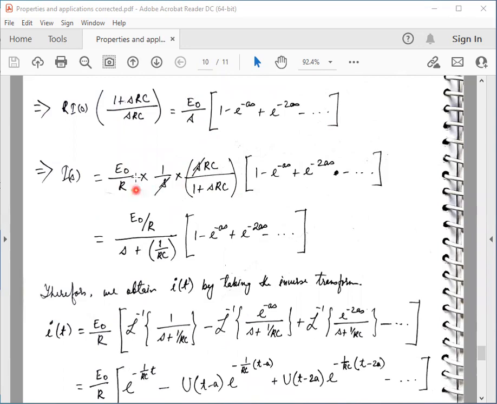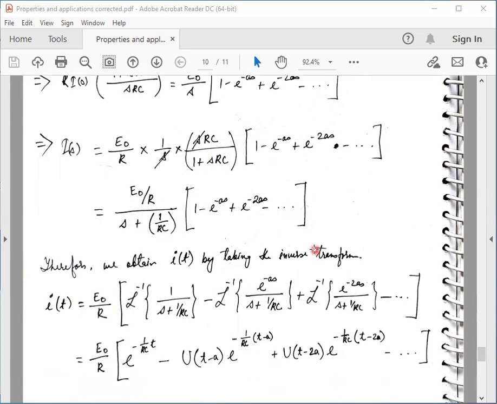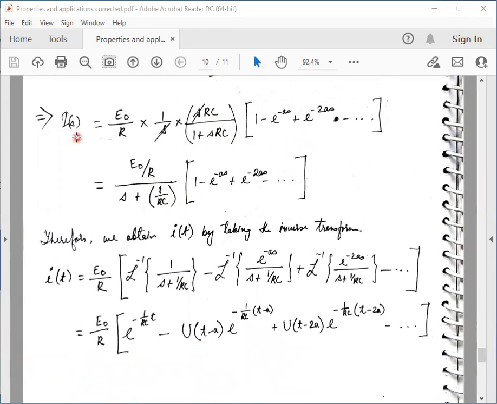I can write E0 by R in the numerator. Then I divide both numerator and denominator by RC, so this becomes 1, this becomes 1 by RC, and this becomes S. So I have E0 by R divided by S plus 1 by RC, and the term inside the bracket remains unchanged. So this is capital I(s).